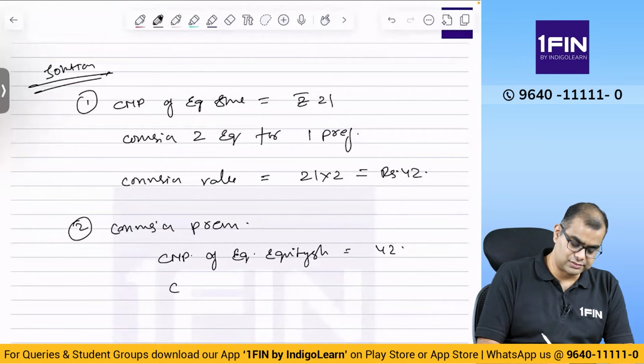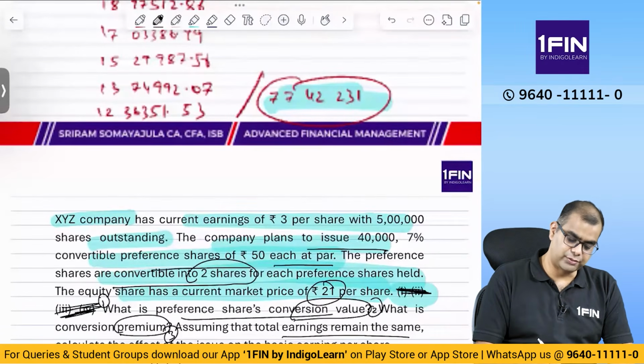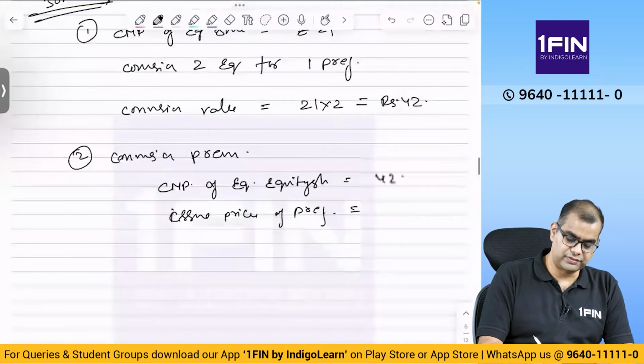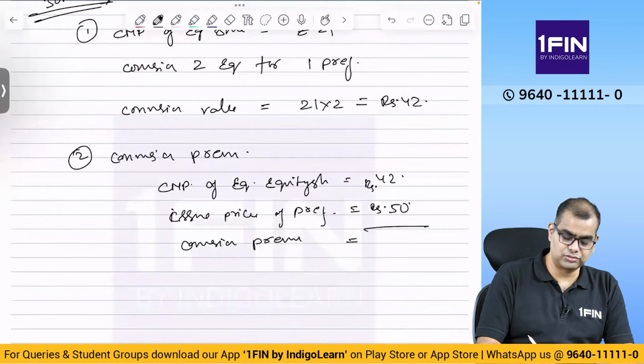Issue price of preference, convertible shares of rupees 50 at par. Okay, both are same, rupees 50. Conversion premium is equal to the difference between those two, rupees 8.